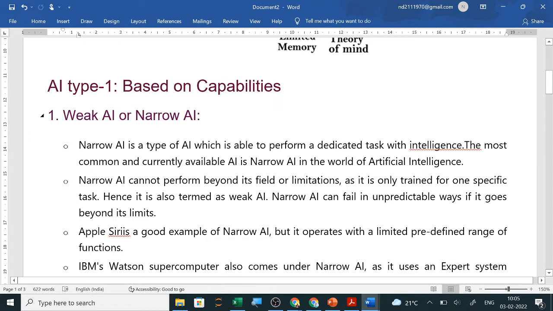Narrow AI is a type of AI which is able to perform a dedicated task with intelligence. The most common and currently available AI is narrow AI in the world of artificial intelligence. Narrow AI cannot perform beyond its field or limitations as it is only trained for one specific task. Hence, it is also termed as weak AI. Narrow AI can fail in unpredictable ways if it goes beyond its limit.